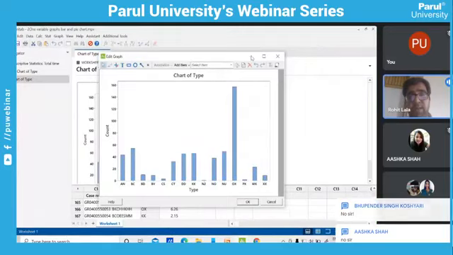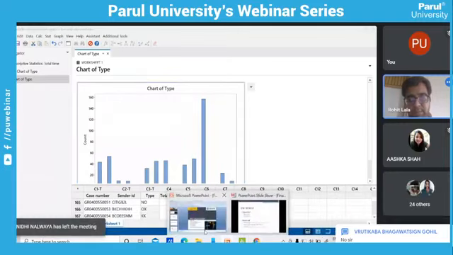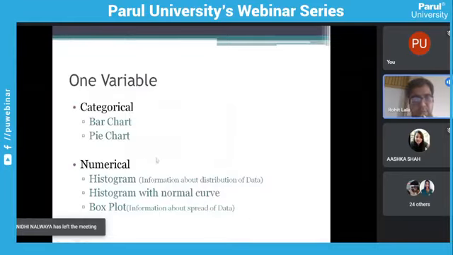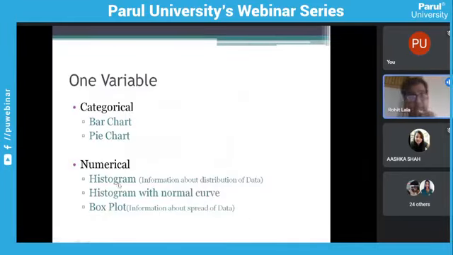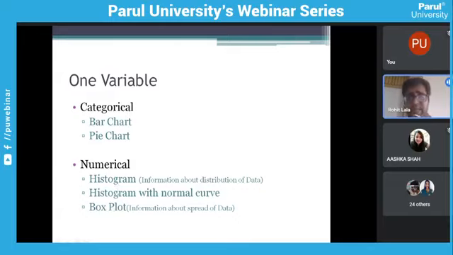Now we are moving towards numerical data. If one variable is there and the data is numerical, we have three options. The first option is to plot a histogram, and the second option is to plot a histogram with a normal curve. These both are the same, but we will see what the difference is between the fit histogram and the normal histogram. And the third option is the box plot.